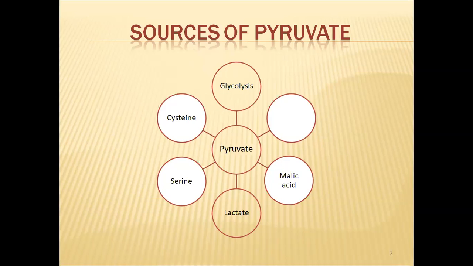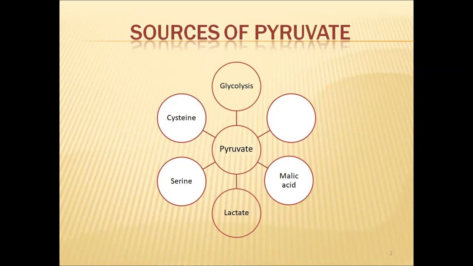By the end of the glycolysis pathway, 4 ATPs will be synthesized or produced. So the net benefit will be 2 ATPs from the glycolysis pathway. But that 2 ATP is very less for the functioning of the cell, so more ATPs have to be produced.